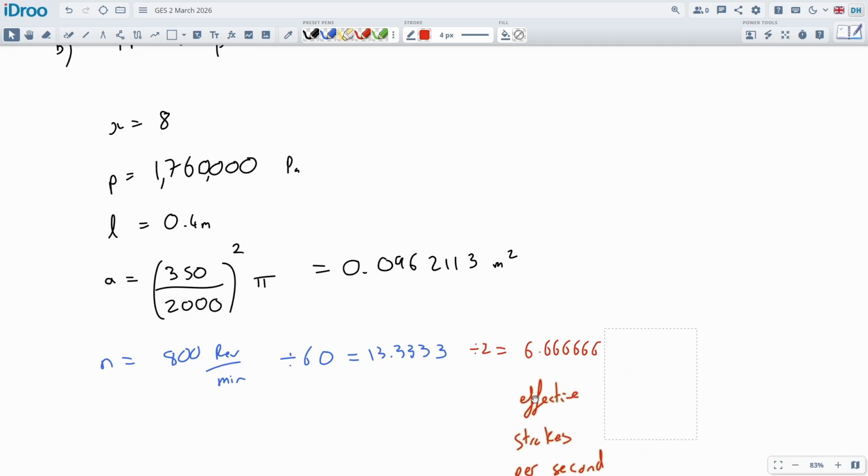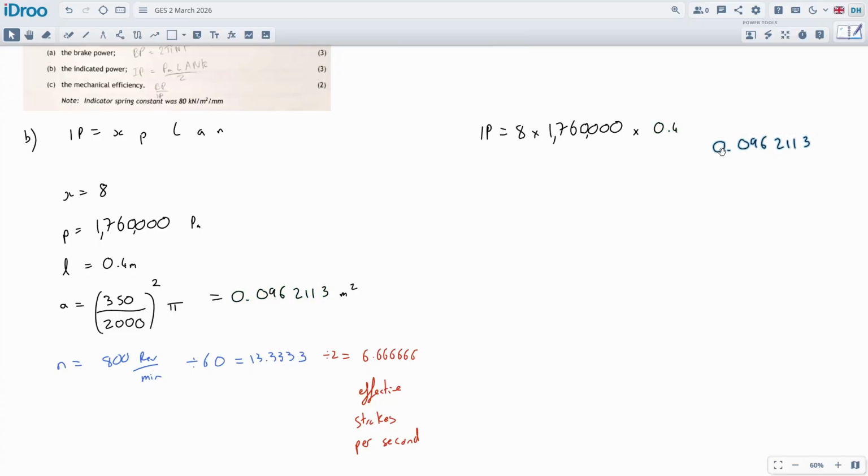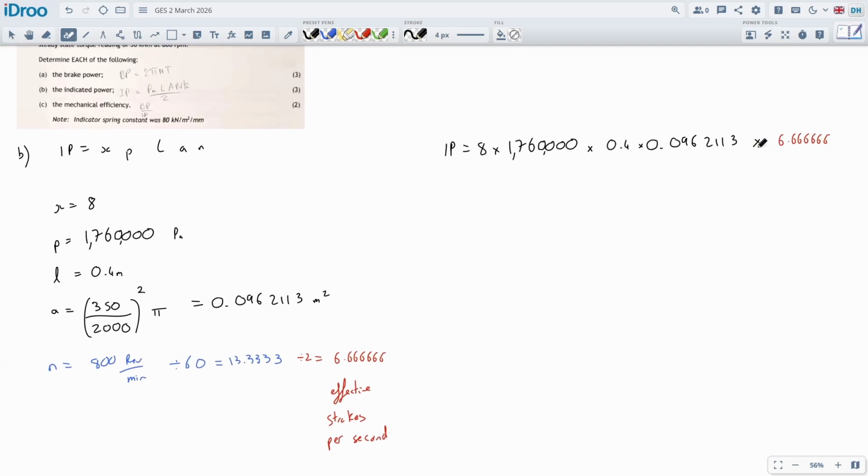Okay. Finally, I think we can multiply this all together in one big calculation. So IP should be 8 times 1.7 million. This is what I'm saying, it's a very long question to do just for a few marks. You do it last. The length of the stroke times the cross-sectional area will give us the volume of each cylinder. Times it by 8 cylinders, you get the total volume of the engine. And multiply it by the pressure as well as the speed at which it's running.